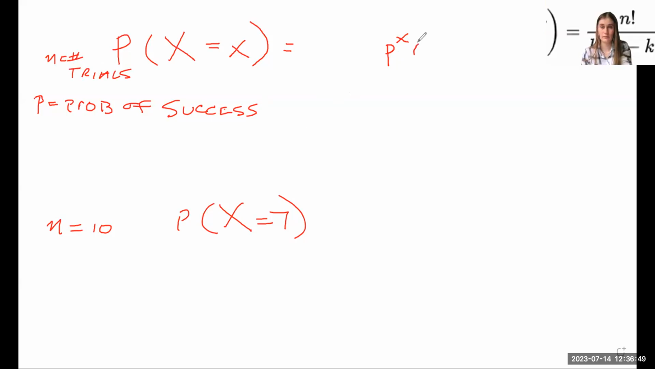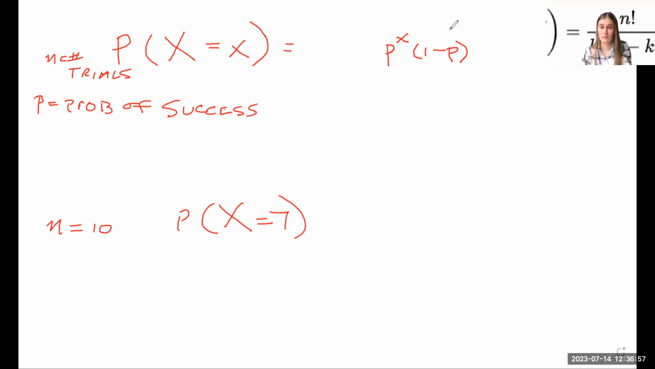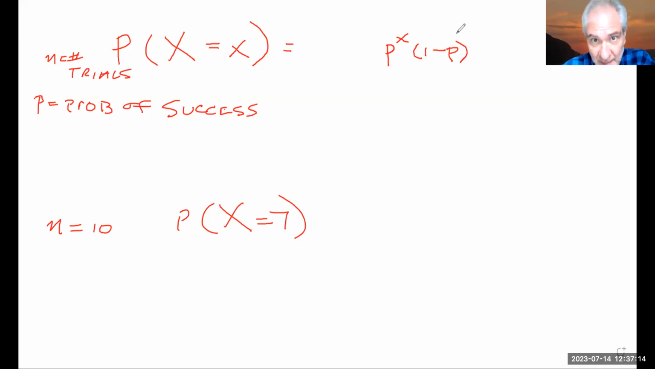That means that 1 minus p is the probability of failure, right? So if I have n trials and x of them are successes, that means n minus x are the failures, right? So the probability of failure, which is 1 minus p, we raise that to the n minus x, right?